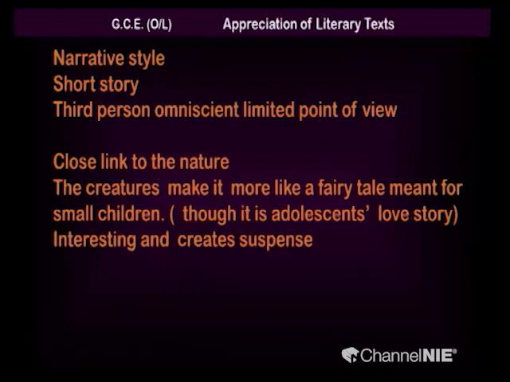Narrative style of the short story: third person omniscient limited point of view, because the writer lets us think. So many ideas. He is going to give us some characters, and with the way these characters behave, we understand certain things about them and their attitudes.